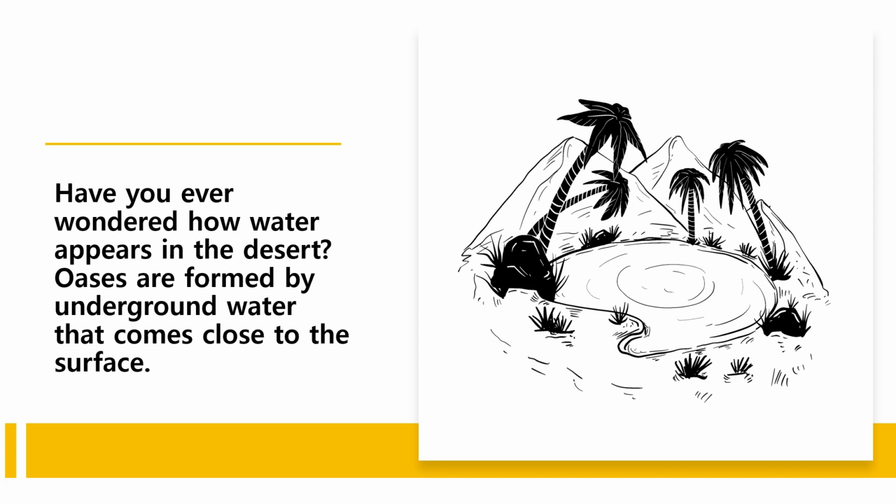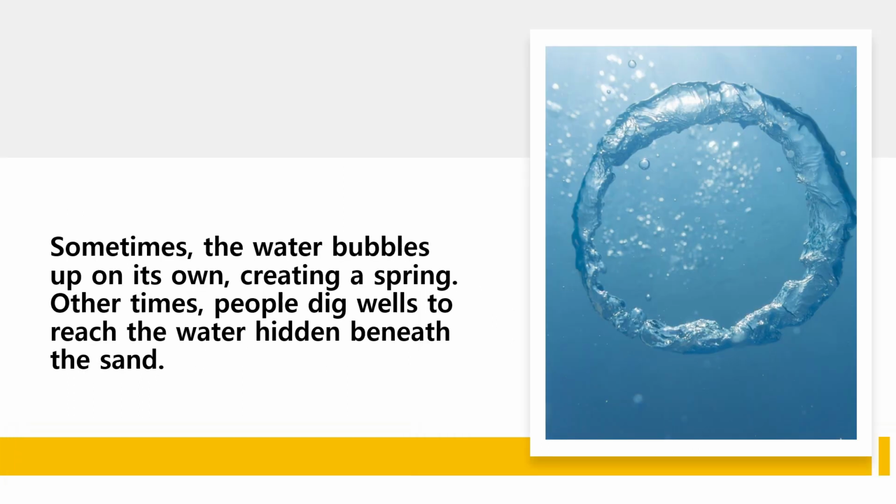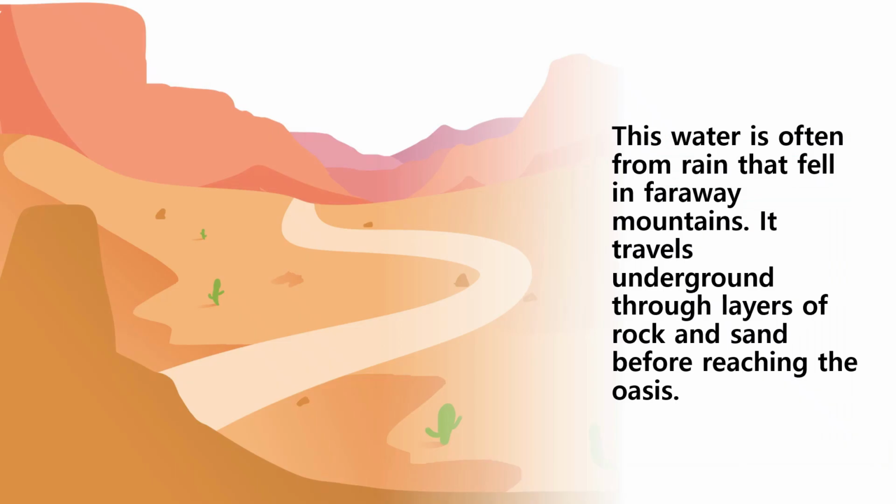Oases are formed by underground water that comes close to the surface. Sometimes, the water bubbles up on its own, creating a spring. Other times, people dig wells to reach the water hidden beneath the sand. This water is often from rain that fell in faraway mountains. It travels underground through layers of rock and sand before reaching the oasis.